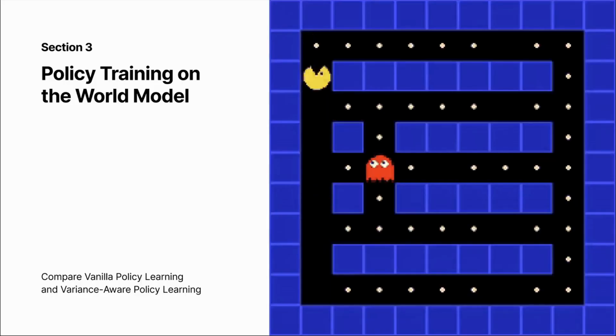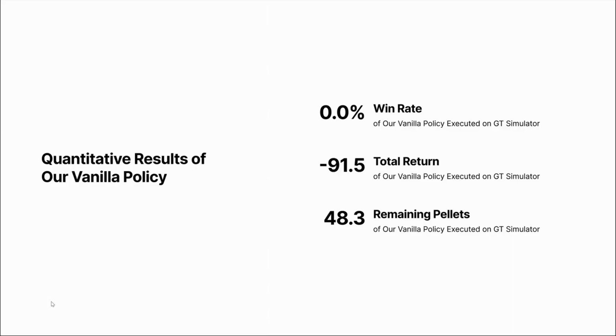Finally, we trained an RL policy based on the learned world model. We initially tried training a PPO policy based purely on state transitions given by the world model. However, as we can observe in this clip, the resulting vanilla PPO policy struggled and often failed. These results highlight the limitations of the vanilla PPO approach. When evaluated on the ground truth simulator, it achieved a 0% win rate. We hypothesized that this failure was due to the inherent uncertainty and compounding errors of the world model's imaginations.